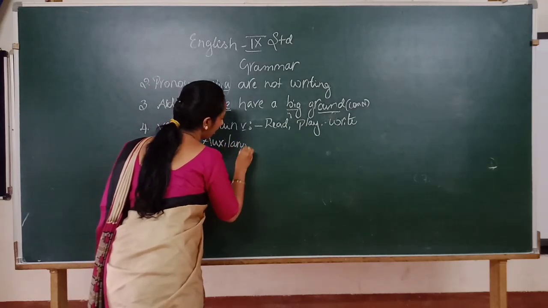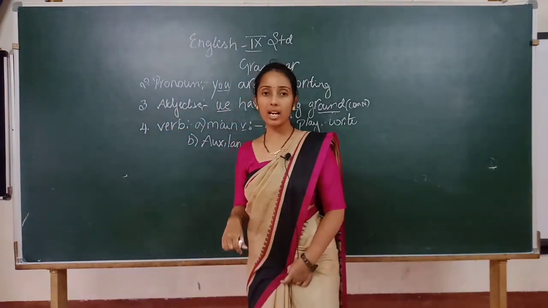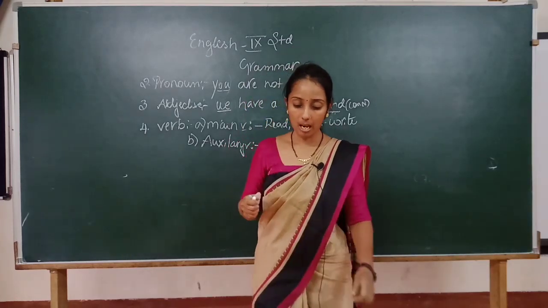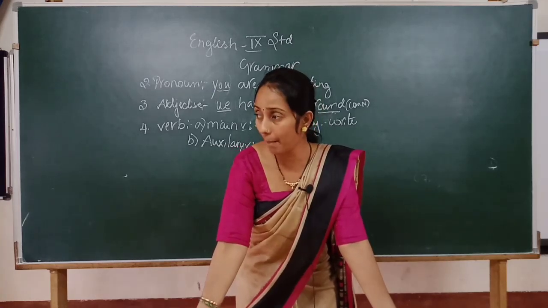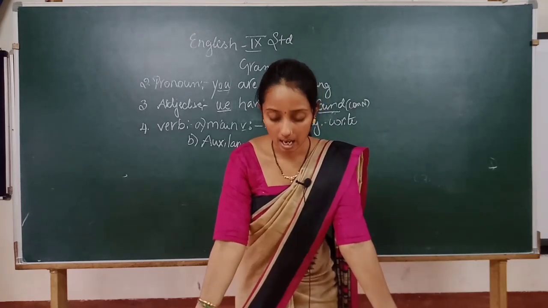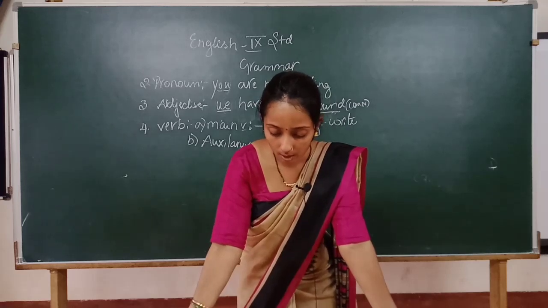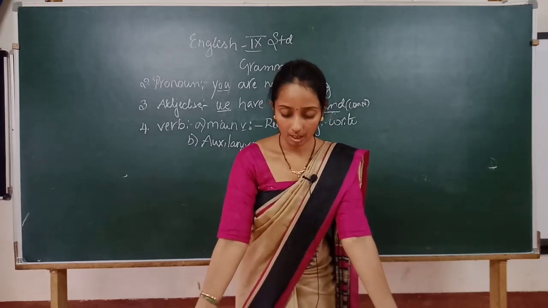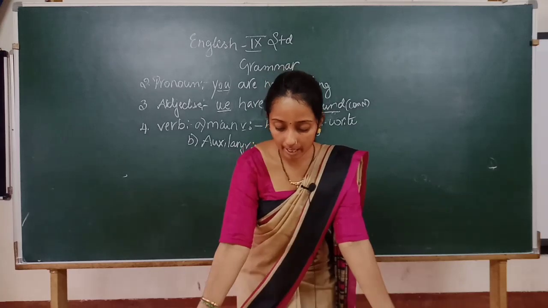Auxiliary verb, that is a dependent word. They are helping words. What is the auxiliary verb? They are helping words. Example: is, am, are, do, does, was, were, has, have, had, did.